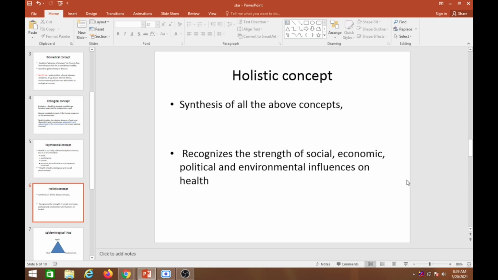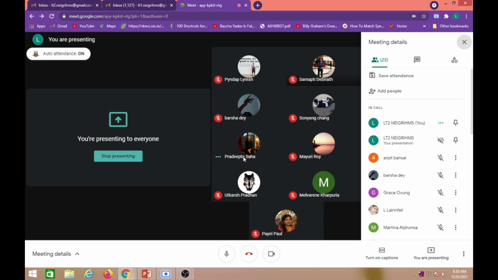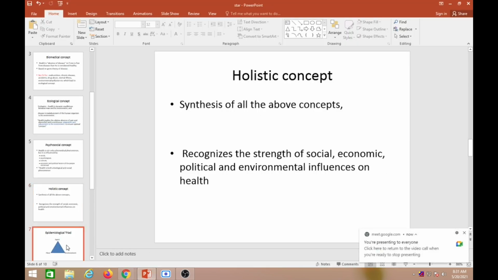So tell me the four concepts of health. What are the four concepts of health? Biological concept, yes. Environmental or ecological concept. Then psychosocial. And what is the fourth one? Holistic. So these are the four concepts. Do you understand what the biomedical concept is? As I told you, it has a biological agent causing the disease, like germ theory. Mycobacterium causes TB, and coronavirus causes coronavirus disease. Psychosocial is the social factors. If you understand this, then we go to the next.